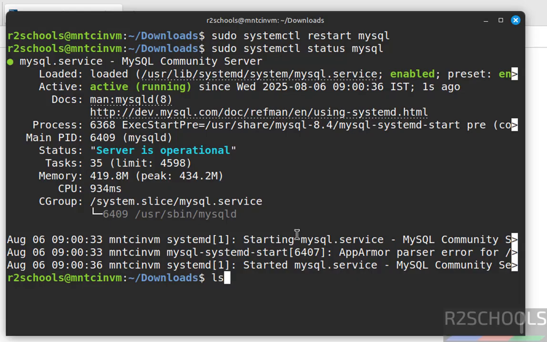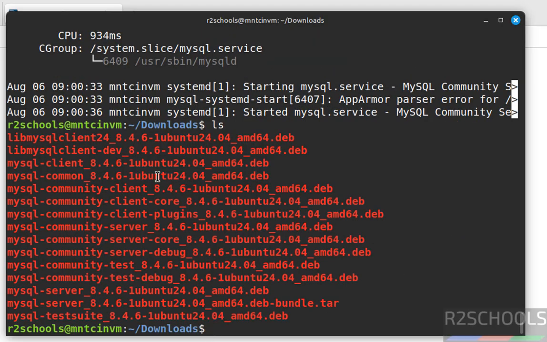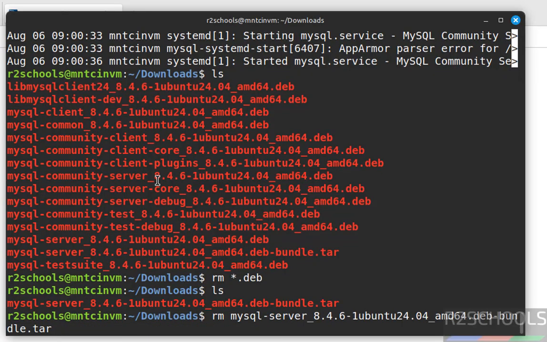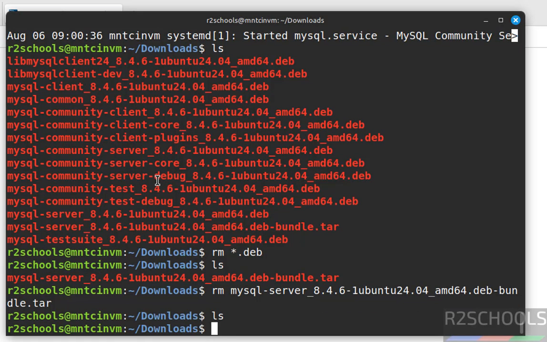Okay, ls. These files are not required anymore because we have successfully installed MySQL Server 8.4.6. So remove them to clear the space. rm *.deb. This command will delete all Debian packages from the current directory. Hit enter. ls. We have one more file. Remove it. rm mysql, then press the tab to autofill entire tar file name. Hit enter. ls. We have cleared the space.